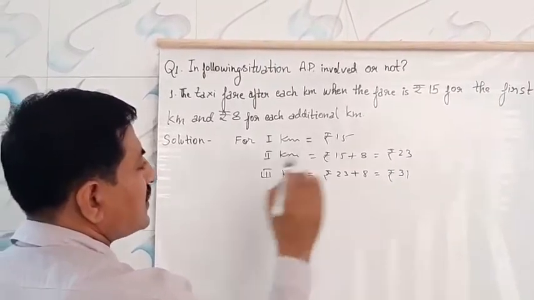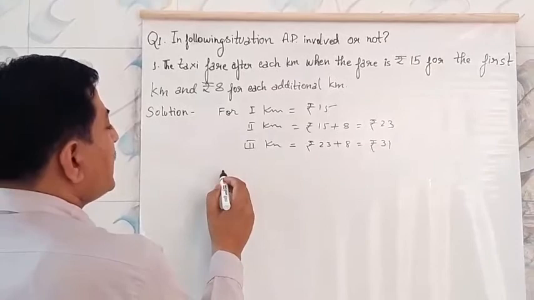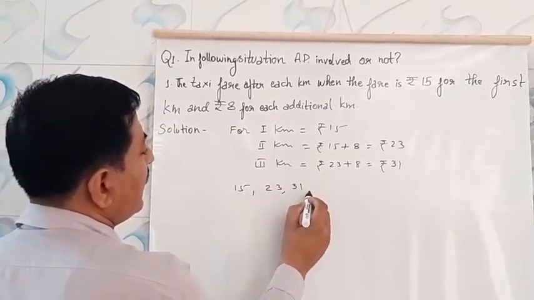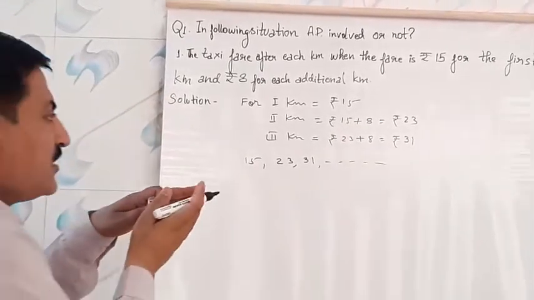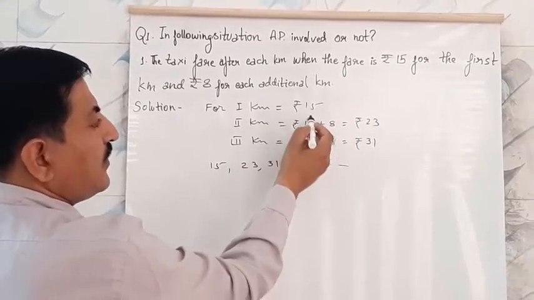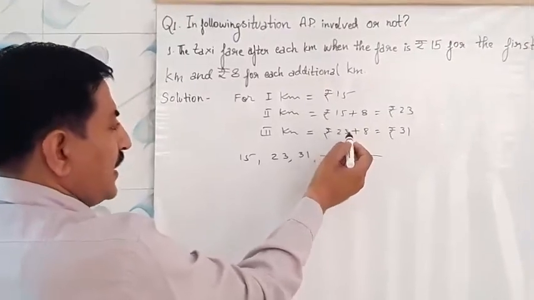In that way it is going on. Here you will see the series 15, 23, 31, like this it will go. That means everywhere the common difference is 8. Every time 8 is increasing.